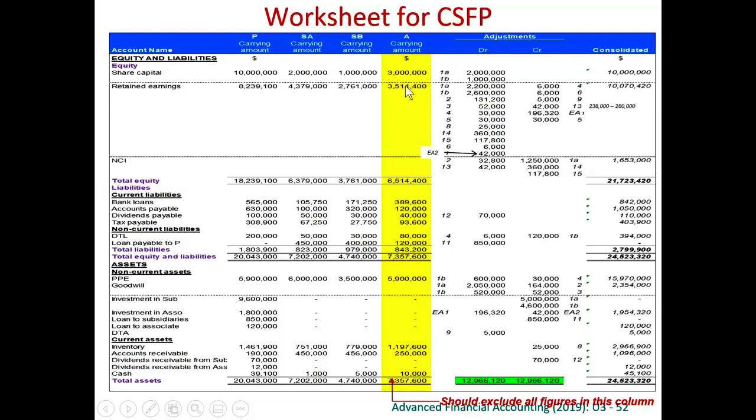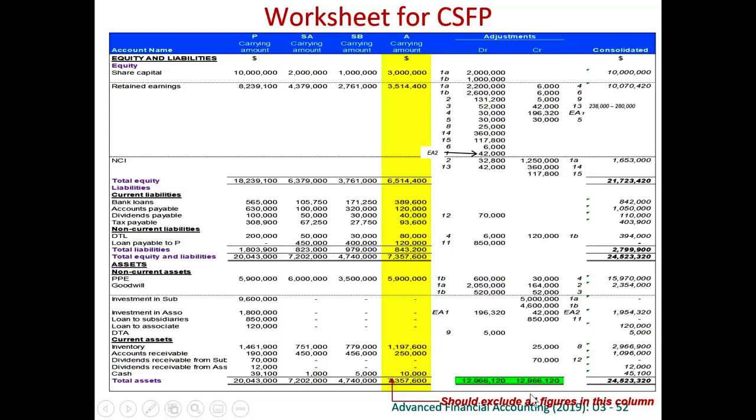Therefore, for example, for the bank loan, we include only parent and subsidiary. So 565,000 plus 105,750 plus 171,250 is this 842,000. We don't add the associate's figures together. So strictly speaking, no need to add this yellow column, no need to copy here.